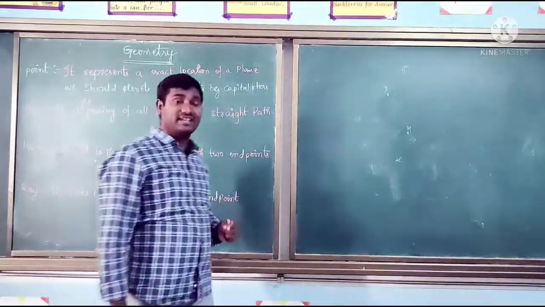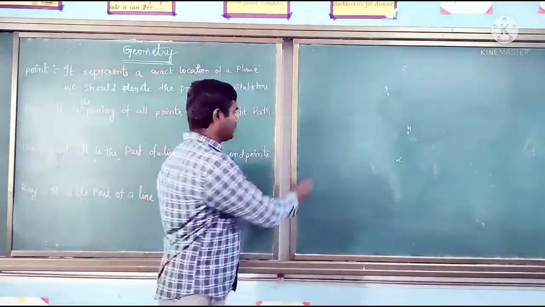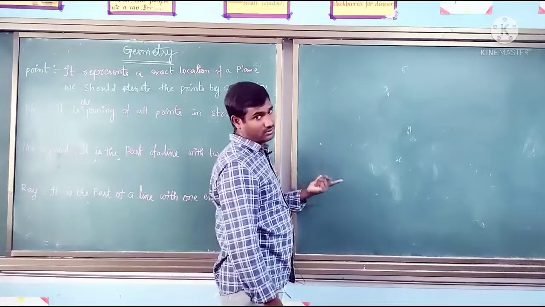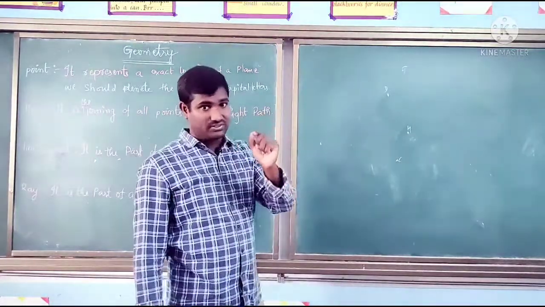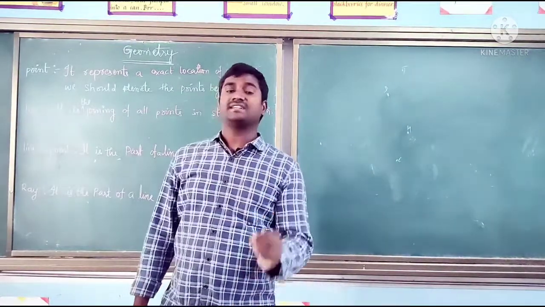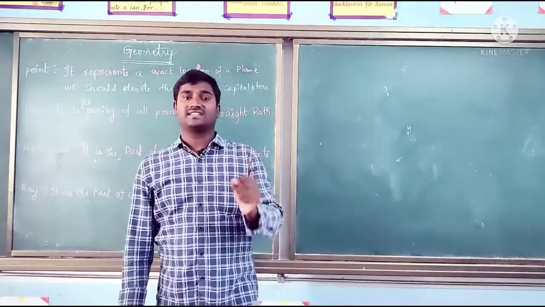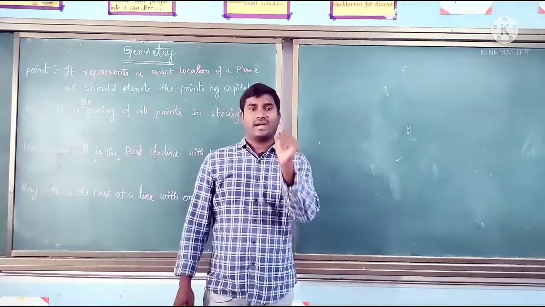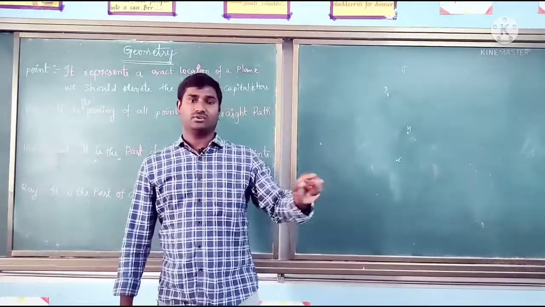One more important point: a point has no length. If you take a point, does it have any length? Does it have any breadth? No. So a point has no length and no breadth. So we studied three important points. A point represents an exact location; second, points are denoted by capital alphabets; and third, a point does not have a length or a breadth. Okay, so point is over.